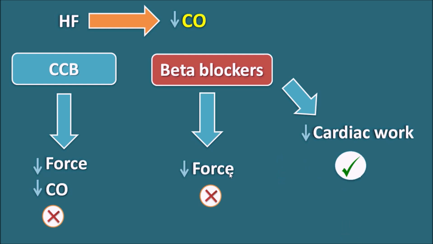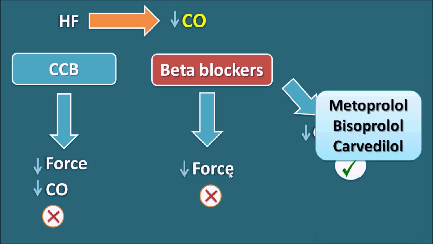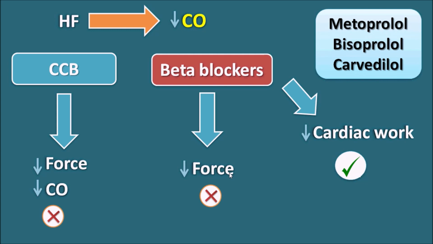Based on this, not all beta blockers are useful in heart failure. Few of the beta blockers like metoprolol, bisoprolol, and carvedilol can be used in the treatment of heart failure. So calcium channel blockers and most beta blockers are not useful, but only a few beta blockers like metoprolol, bisoprolol, and carvedilol are used in the treatment of heart failure.